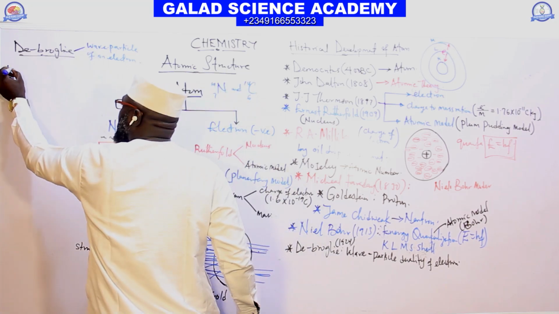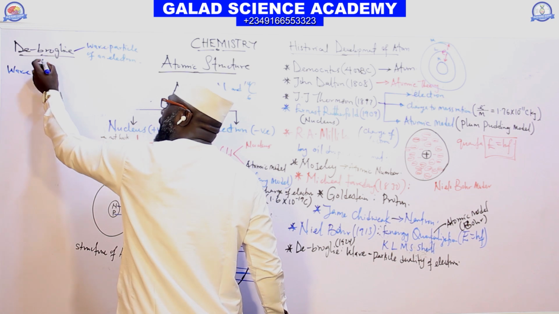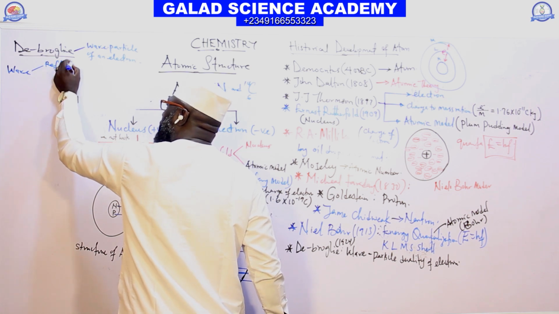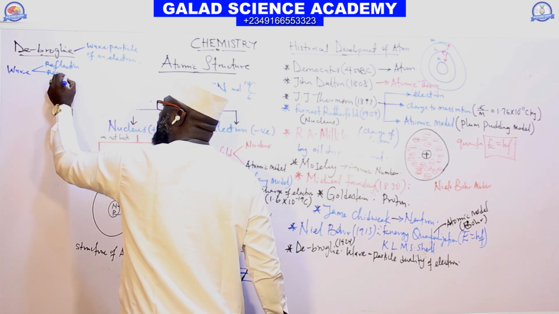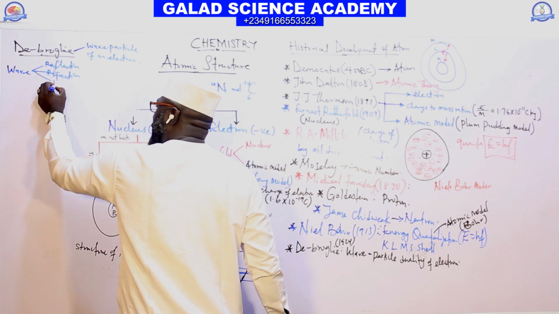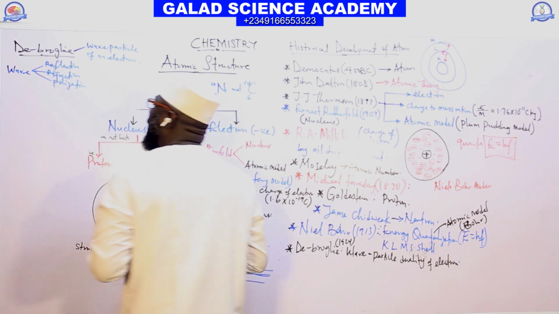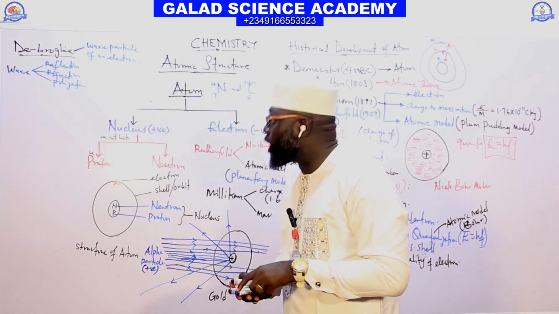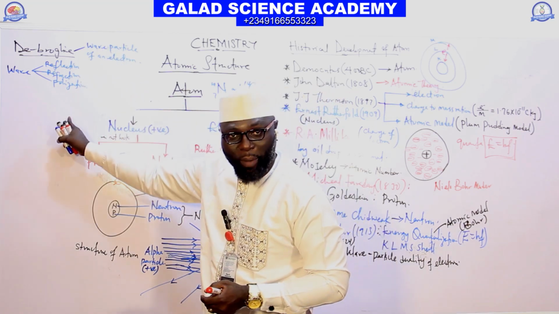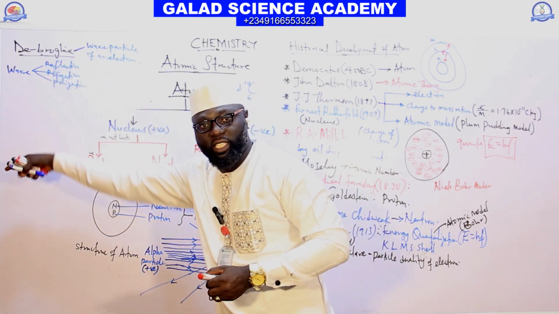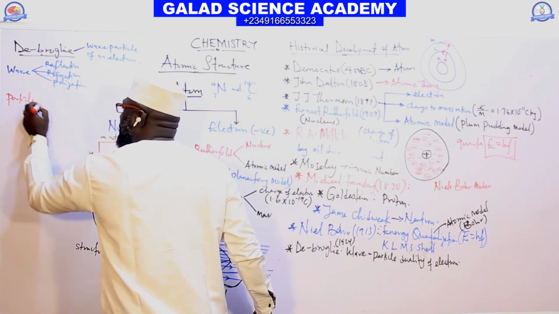He said the electron is a wave because the electron can undergo reflection, the electron undergoes refraction, the electron undergoes polarization. In short, the electron undergoes the wave properties. That is why the electron is a wave. And it is also a particle.